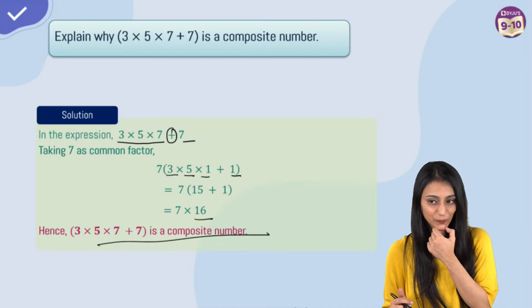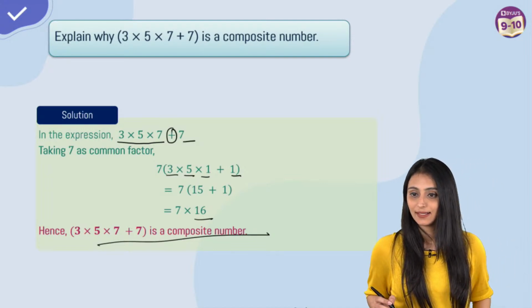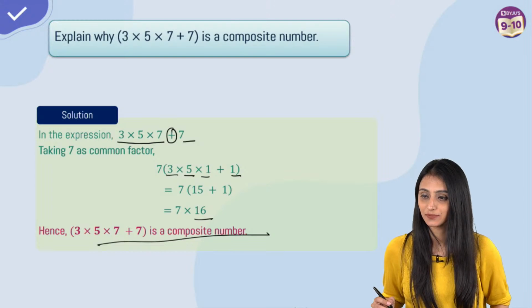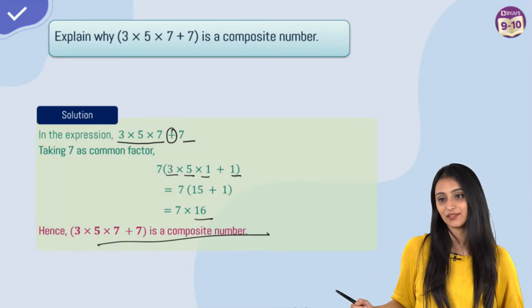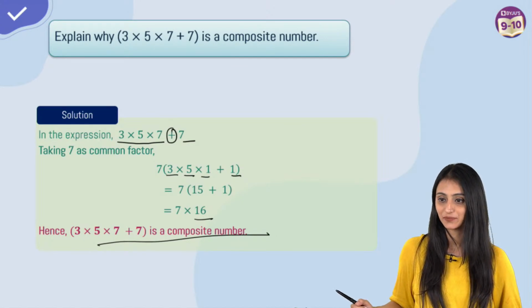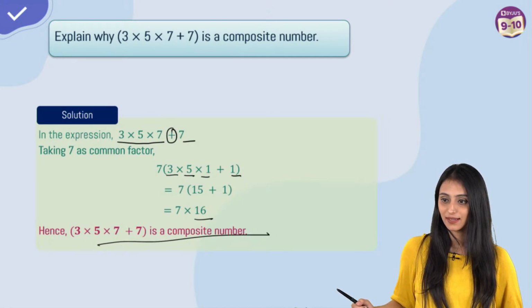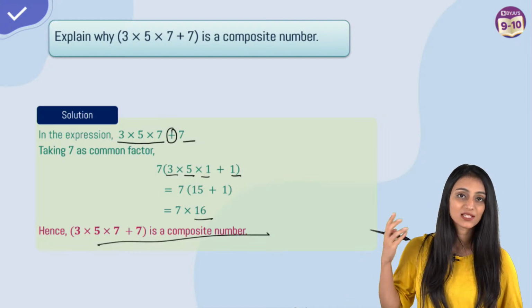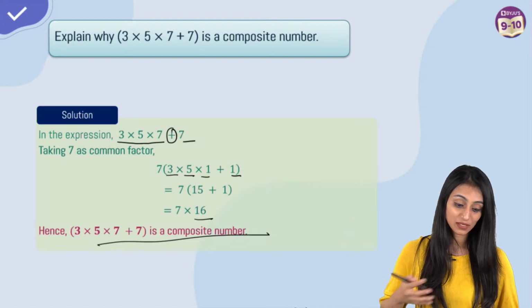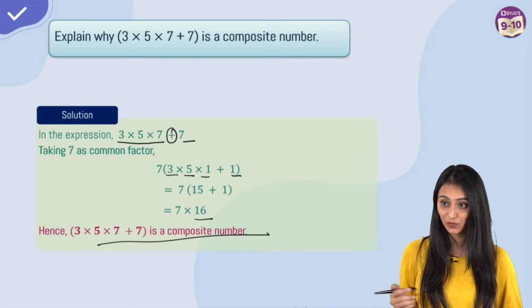More than 2 factors rather than 1 in the number itself, right? Yes, Nasira, a composite number is expressed as a product of primes and has more than 2 factors, that is, 1 and the number itself, except that, absolutely. So you all know that. So that's how we can represent this as a composite number. These kind of questions also are good from the exam point of view.